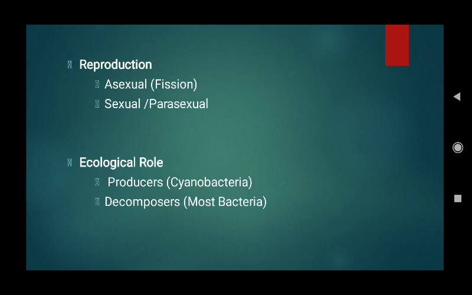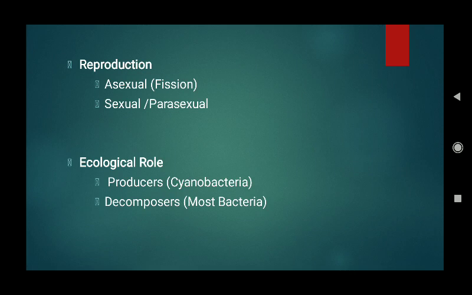Now their reproduction. They reproduce both by asexual and sexual means. Asexual reproduction takes place by fission, and the sexual reproduction, which we will discuss in detail, is known as parasexual reproduction, because in this type of reproduction in monerans, there is no meiosis, there is no zygote formation. Although there is transfer of genetic material from one bacterium to another, you cannot say that meiosis or zygote formation has taken place. So it is better to call it parasexual rather than sexual.